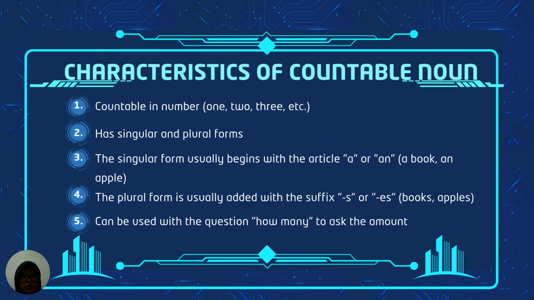Example, a book, an apple. Next is the plural form, which is usually added with the suffix s or es. Example is books, apples. And it can be used with the question how many to ask the amount.